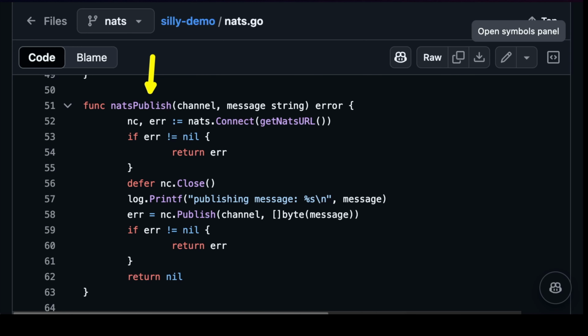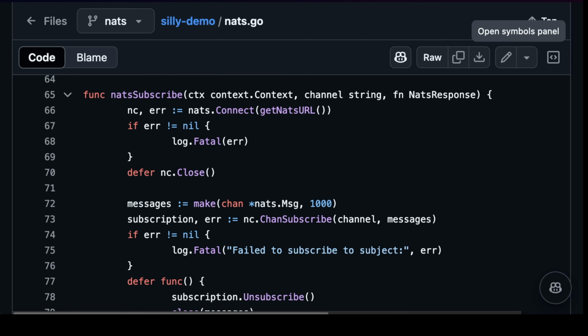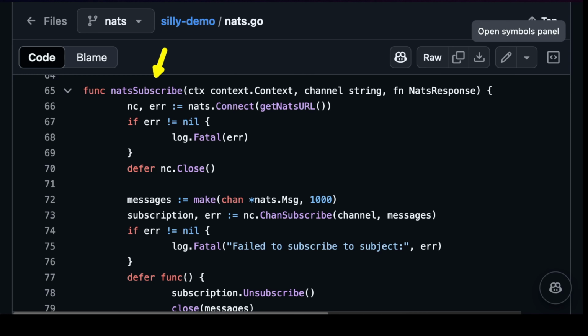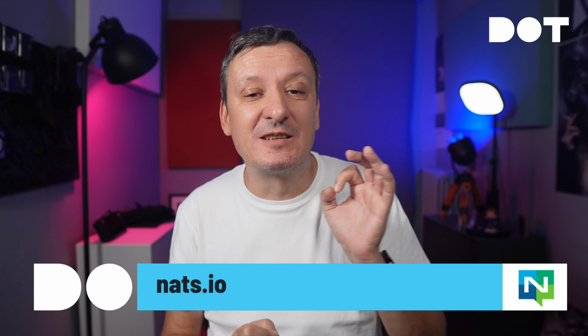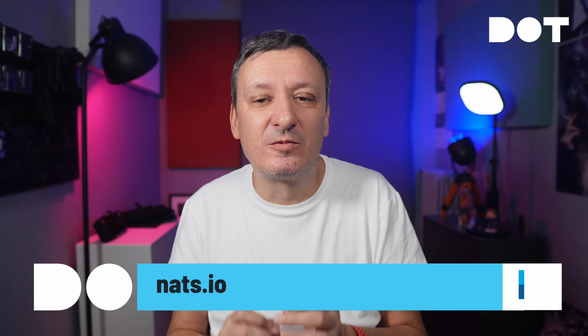For example, the NATS publish function connects to the NATS server and publishes a message. That's all it takes to publish. Subscription in NATS subscribe might be, in this case, a bit more complicated since it involves running in a separate thread. Still, the essence of it is simple. We subscribe to a channel and wait for messages. When a message comes, we respond to it, probably after doing some calculation or executing some task. That's most of what you need to know. It's simple, and that's what makes it great. No fuss, only a few lines of code or execution of a single command if you choose to use the CLI instead.